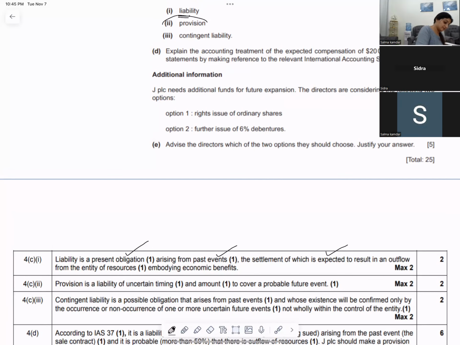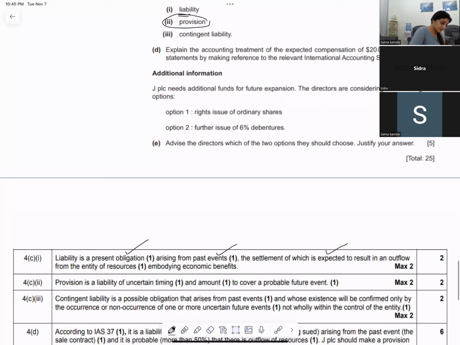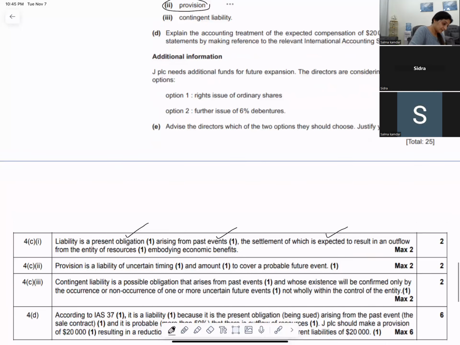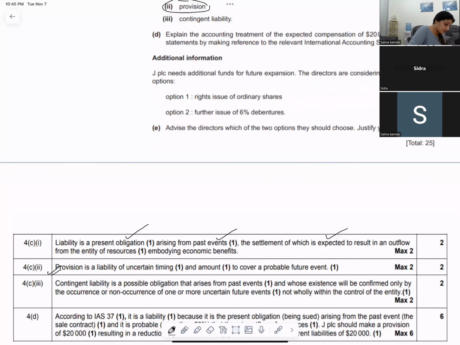Then there is provision. Provision is a liability of uncertain timing and amount to cover a probable future outflow. More than 50% chances. So this word is important: probable.